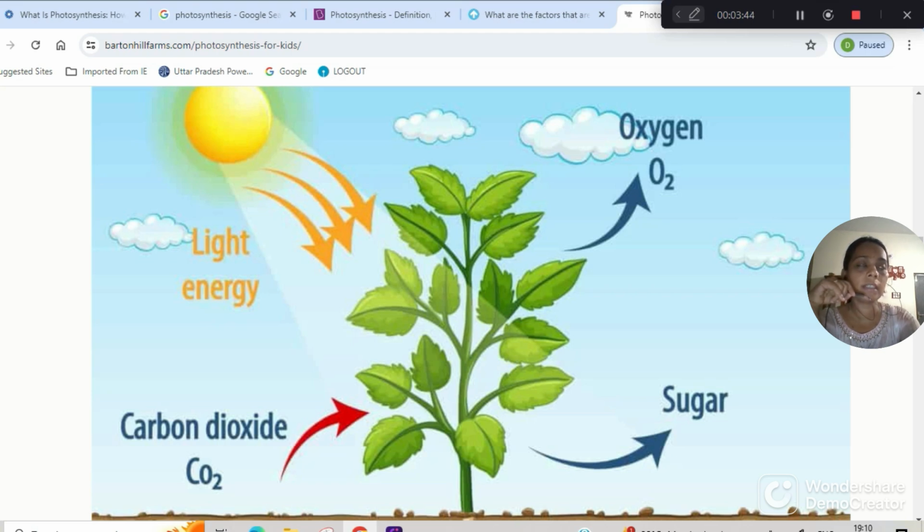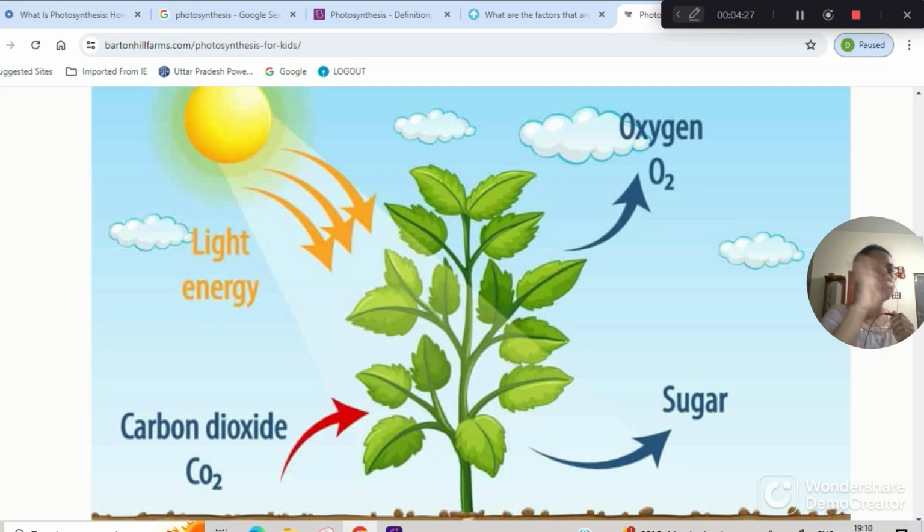If the percentage of oxygen increases in the atmosphere, then also we will not survive. And if the percentage of oxygen and carbon dioxide both increase vice versa, then also we will not survive. So there has to be a balance. They take in carbon dioxide and give out oxygen, and we give out carbon dioxide and take in oxygen, so that there is a balance between the plant, the animal and the human being. This is how Earth is a habitable planet. As we all know, Earth is the only habitable planet. Why? Because there is balance. The ecosystem and the biodiversity here is vivid and balanced.